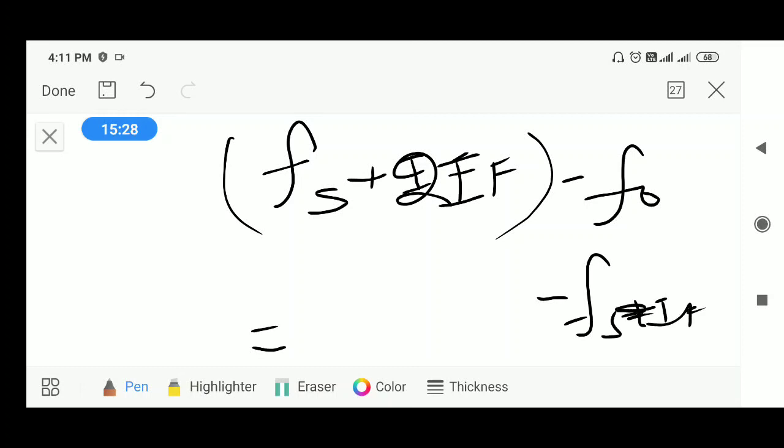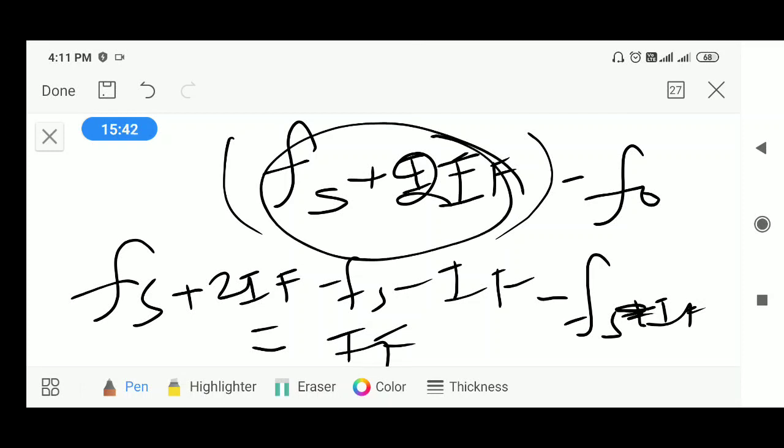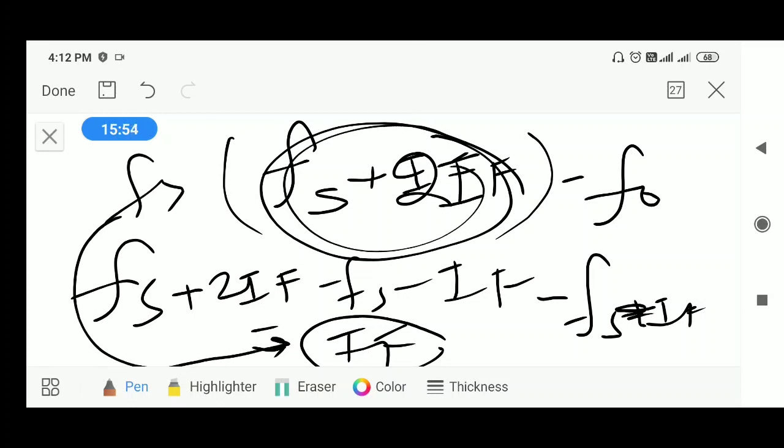So finally you get Fs plus 2If minus Fs minus If, which gives If. So for this undesired station frequency also, the resultant output of the mixer is If. For Fs the If is the same, and for the Fs plus 2If station the If is also the same. So for two stations the intermediate frequency becomes the same.